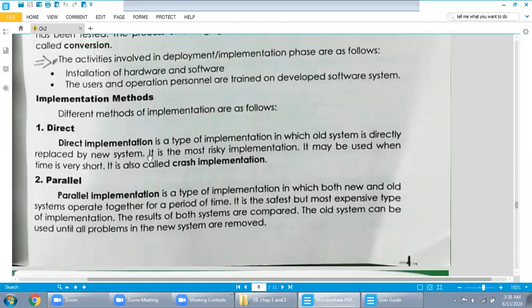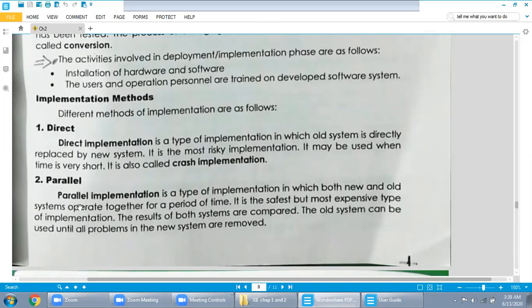But this one is risky. It is the most risky implementation. Why is this one risky? It could be possible that there are a few errors which you cannot see, but the organization which is using the system can see them. The possibility is there. So this one is very, very risky. It may be used when time is very short. It is also called crash implementation.